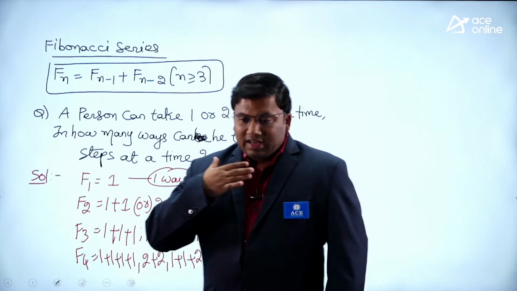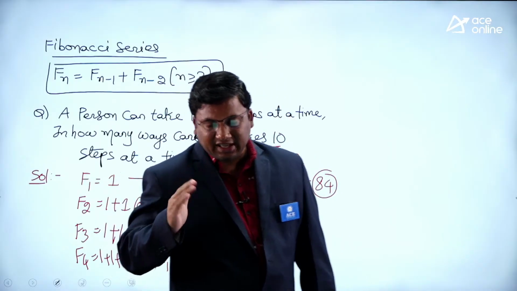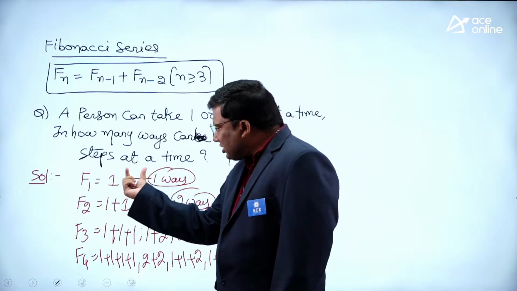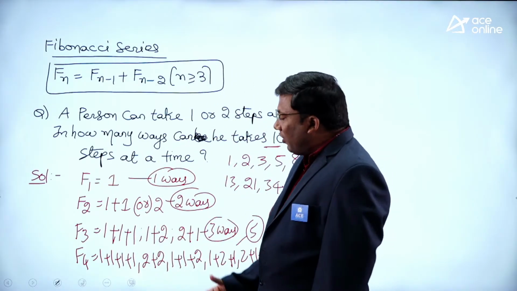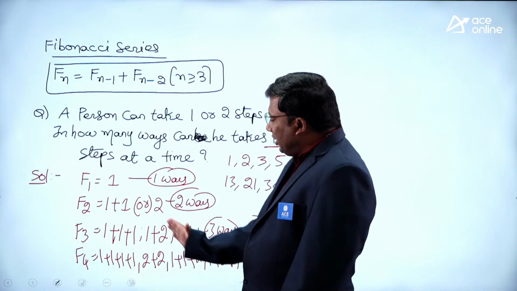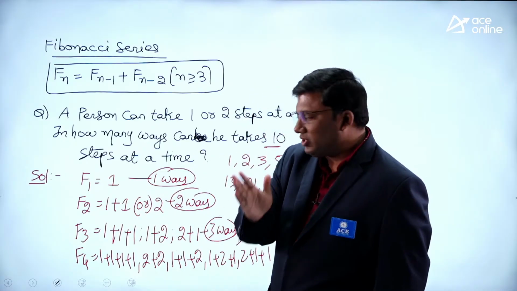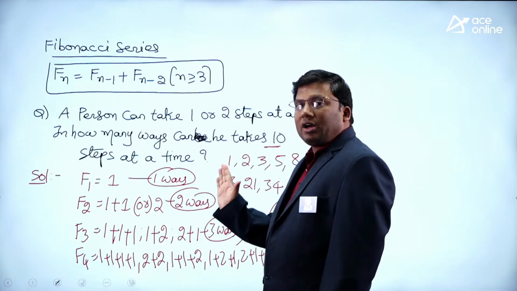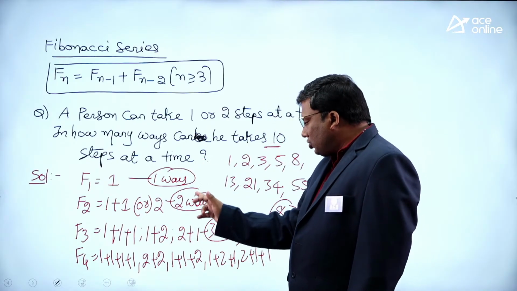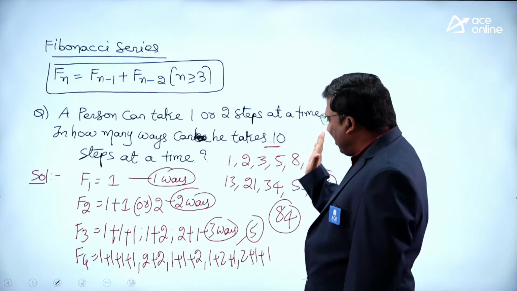Anil Nair is there. He can take one step at a time, or he can take two steps at a time. Either I can take one step or two steps at a time. One step can be taken by using one step only. Two steps means 1 plus 1 or 2. Three steps means 1 plus 1 plus 1, or 1 plus 2, or 2 plus 1. Four steps means these are the combinations. 1, 2, 3, 5. Next is 5 plus 3, 8. Are you all with me?